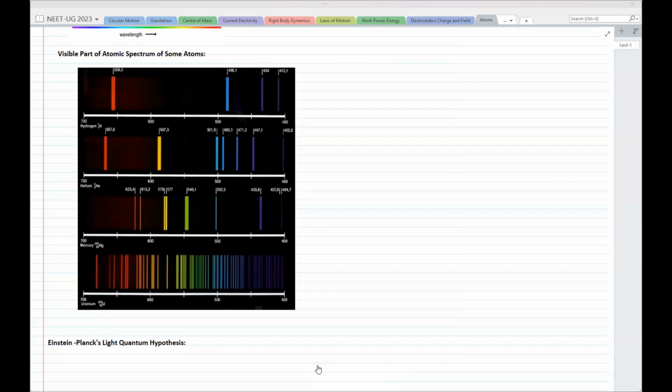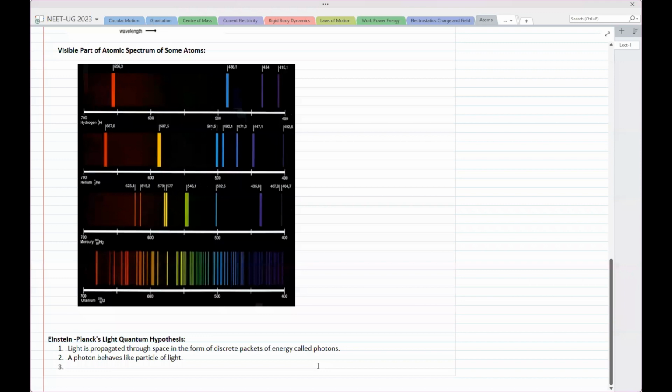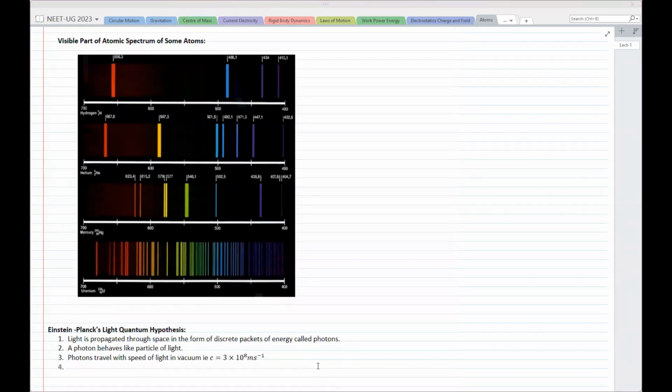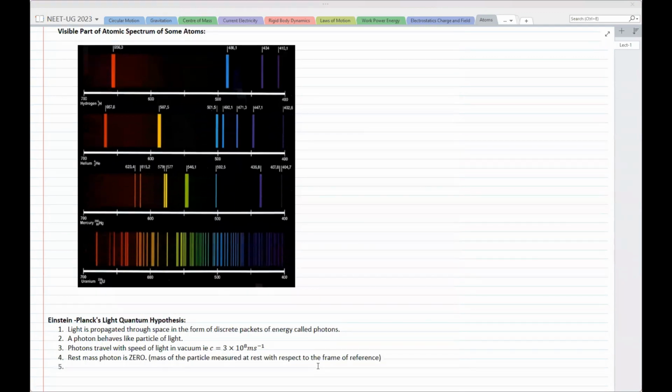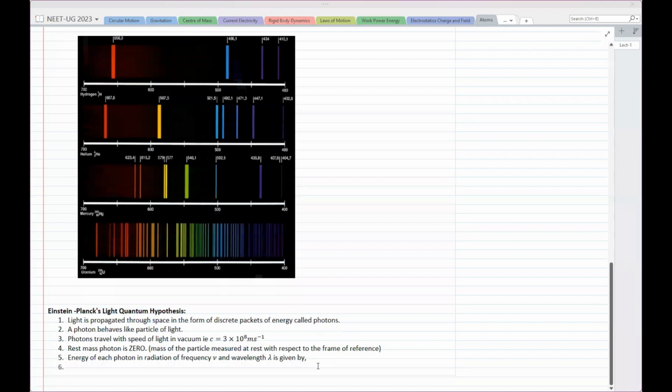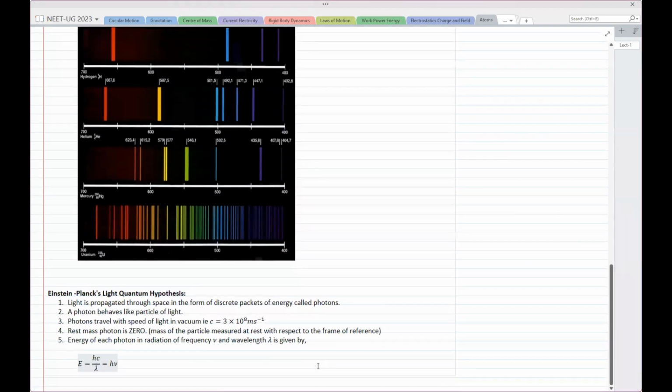First, light is propagated through space in the form of discrete packets of energy called photons. We have studied this. A photon behaves like particle of light, right? Photon travels with speed of light in vacuum. We have already studied it in detail. The rest mass of photon is 0. Energy of each photon in a radiation of frequency nu and wavelength lambda is given by E is equal to hc by lambda, right? E is equal to hc by lambda.